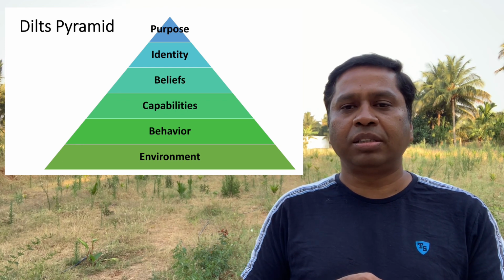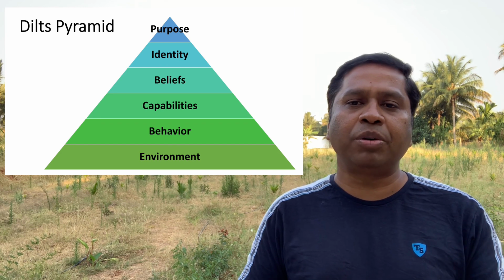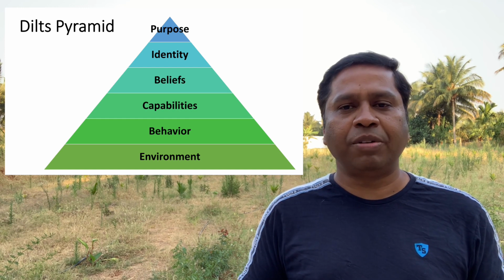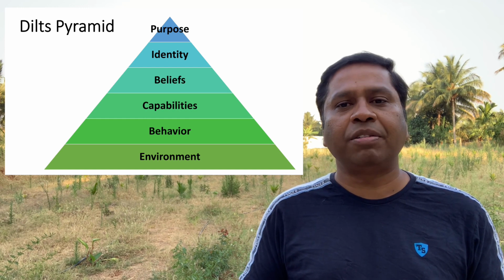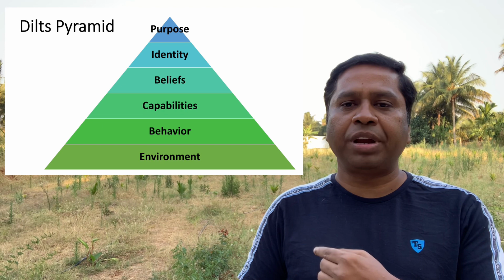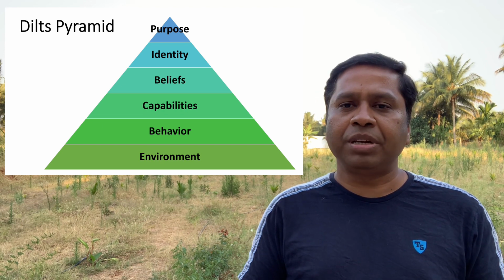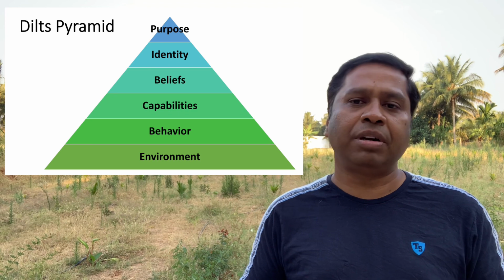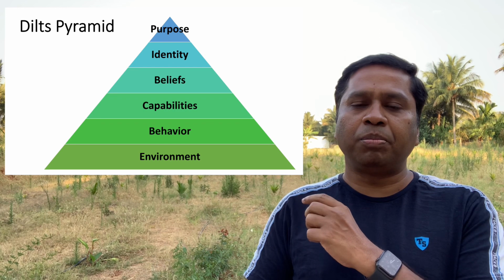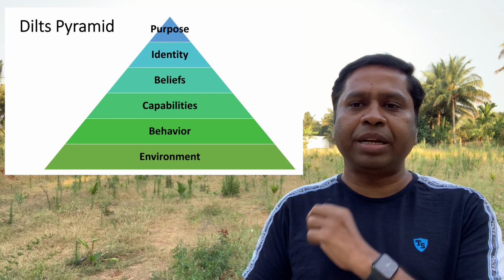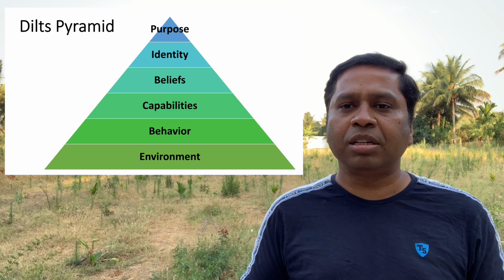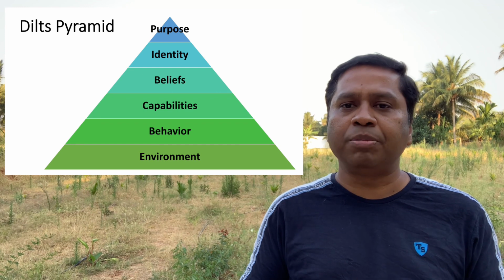If you look at the pyramid at the bottom, there is environment. What is environment? Environment is nothing but our job, our family, our relationships, our finance, the place where we live. So this is all about our environment. And above environment, what we have is behavior. Behavior is nothing but our actions and our activities, our behaviors. So most of the time we are making any changes within this environment or the behavior, mainly because these are the only 2 levels that are visible to us.